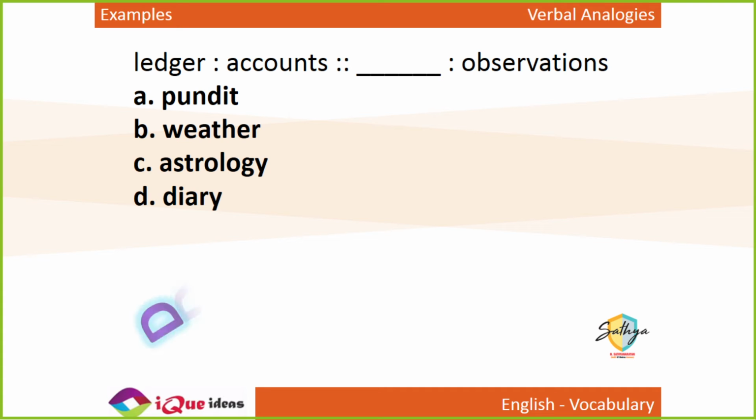So, just as ledger is to accounts, diary is to observations. Right? A ledger is a place, a book where you write your accounts. Similarly, a diary is the place where you write your observations.